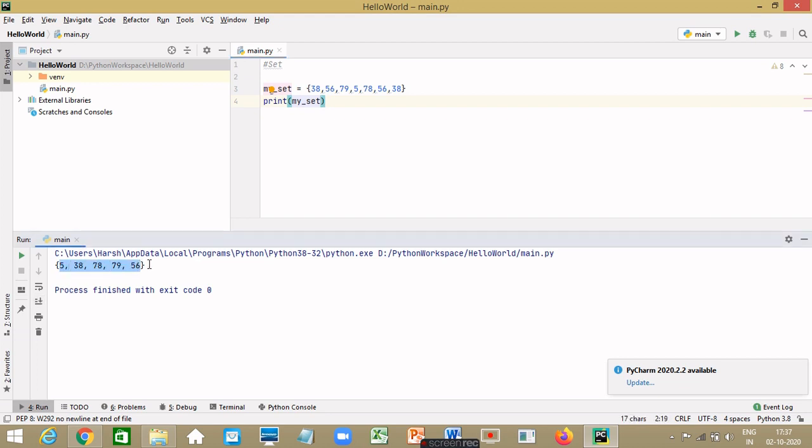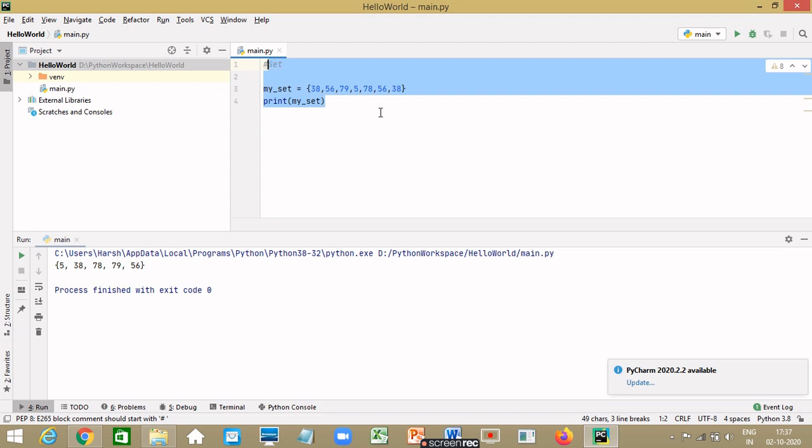Instead of 7, only 5 elements are printed here in our output. Why? Because 38 and 56 are repeated values. So here we see that the items are not repeated when we print the set. Duplicated items are eliminated. Now since a set is an unordered list, it is not possible to access or change an element of a set. However, it is possible to add or remove an element.